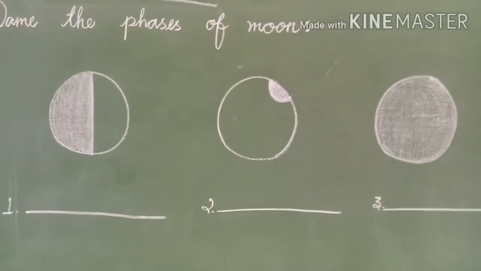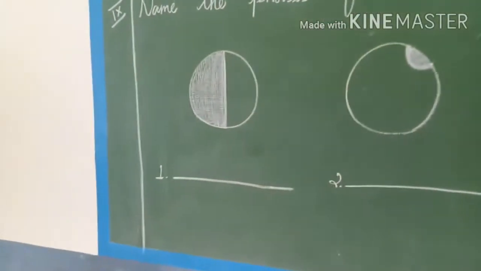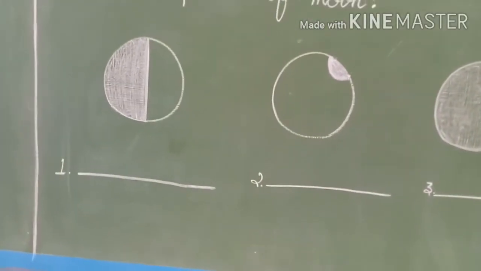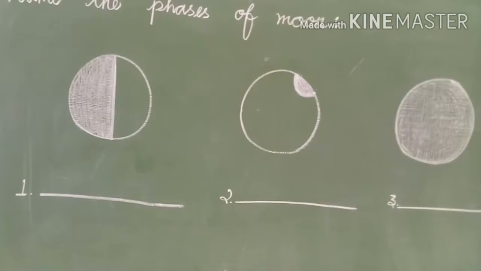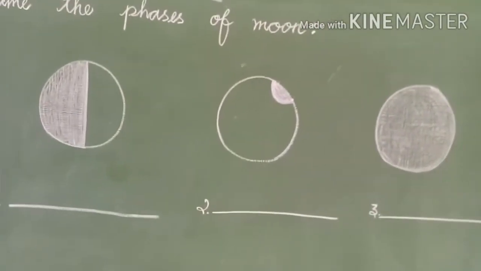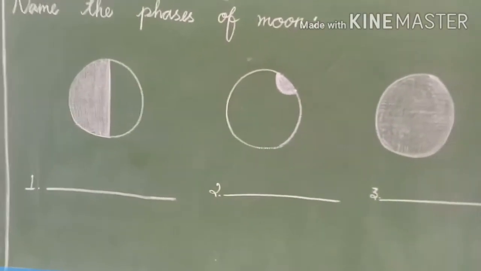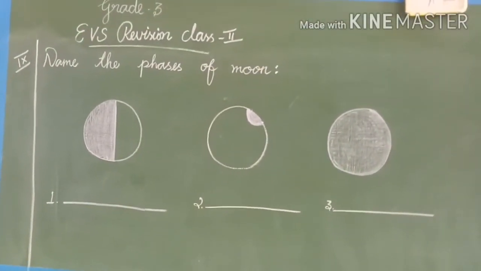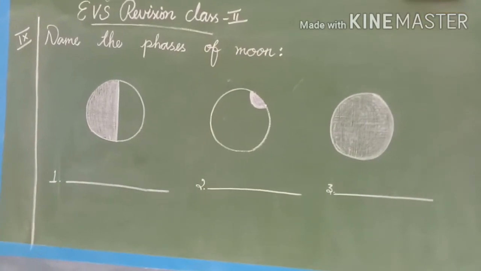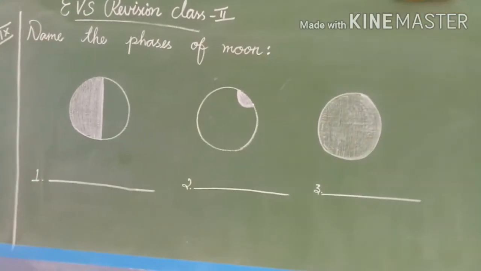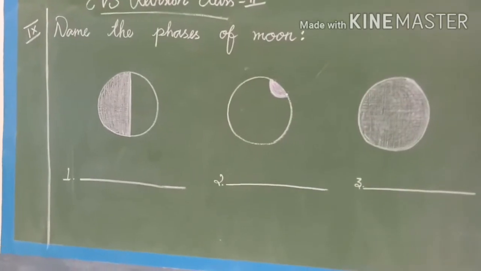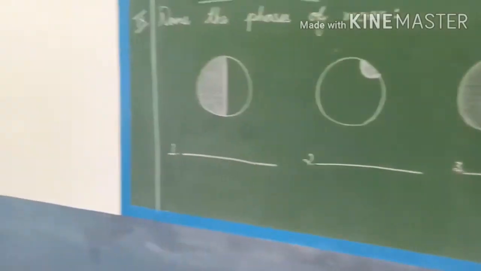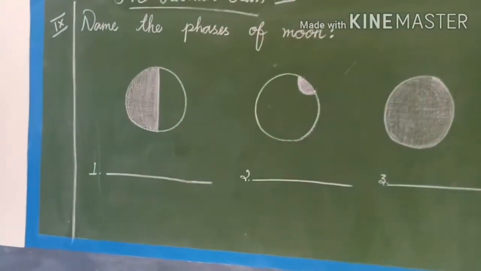In your last exam, I gave name the phase of moon and I asked you to draw the phase of moon. But in this term 2 exam, you are going to find the phases of moon because pictures are given. Okay, so you are going to find the phases of moon and write. Shall we start, children? Yes.